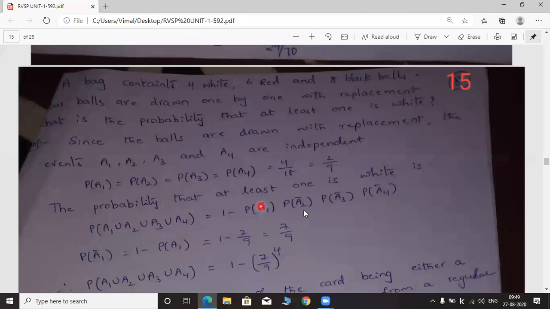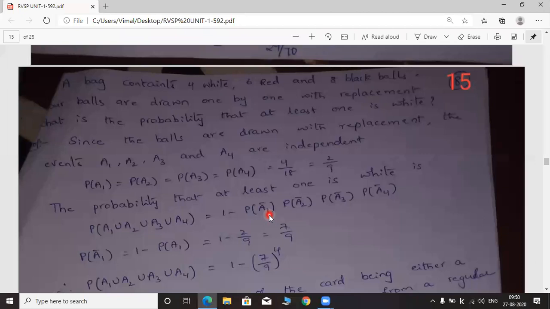Probability of A1 complement, A2 complement, A3 complement, A4 complement. Actually A1, A2, A3, A4 are the independent events which indicate drawing the white ball from the bag. But A1 complement, A2 complement, A3 complement, A4 complement mean drawing a ball which is not white in color. That means it may be red or it may be black. So P of A1 bar means drawing a ball which is not white.